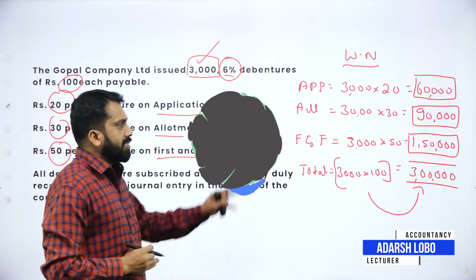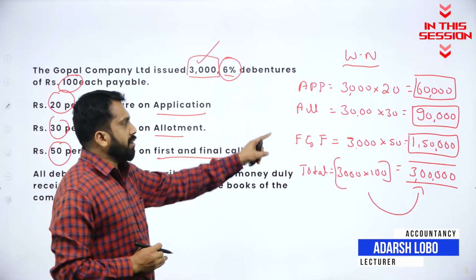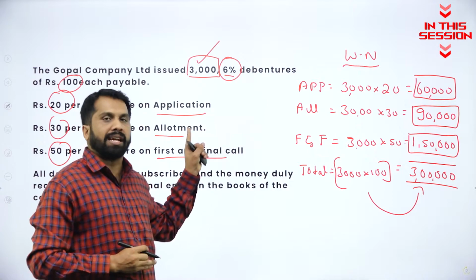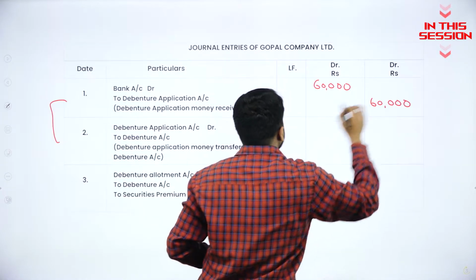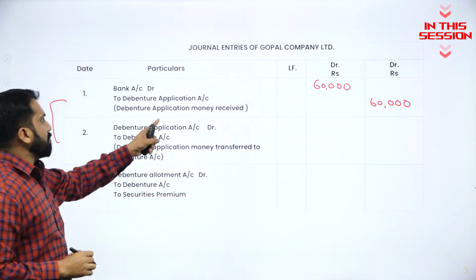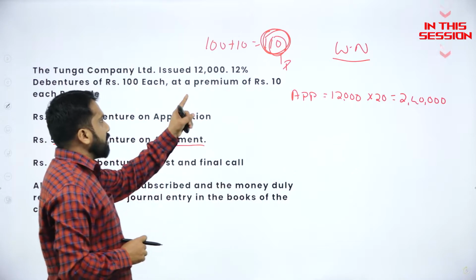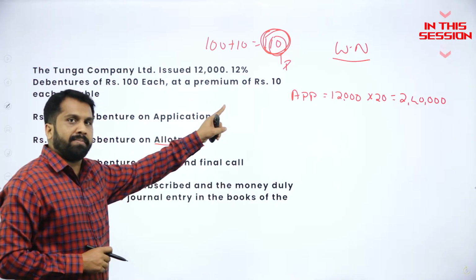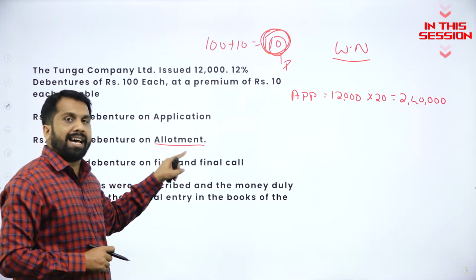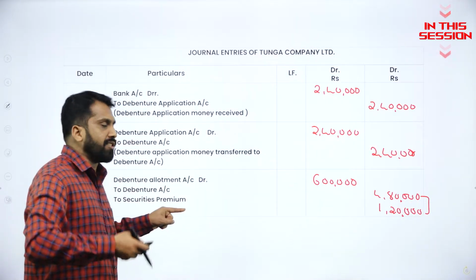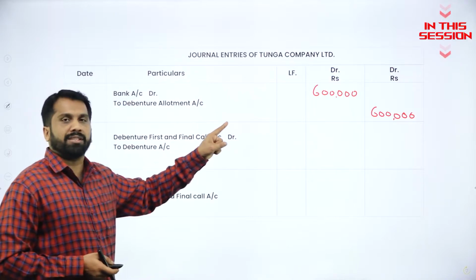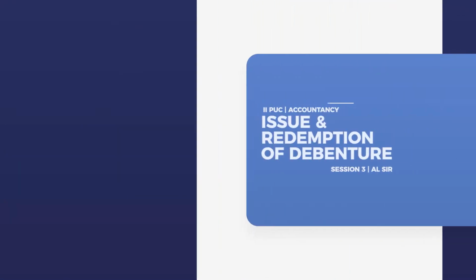In the journal entries, calculation not required. Whatever answer you got, same thing you can copy in your journal entry. 60,000 being application money received. In the question they have mentioned premium, which means premium must be with allotment itself. Here you have to do bifurcation, but in the next journal entry bifurcation is not required.